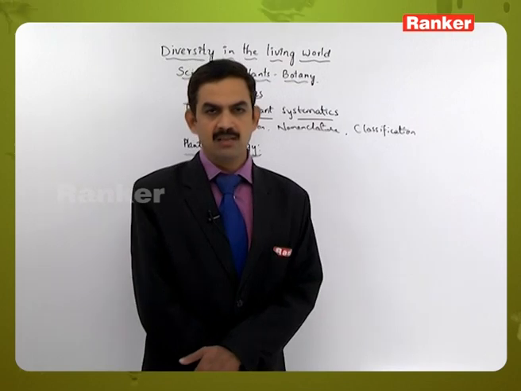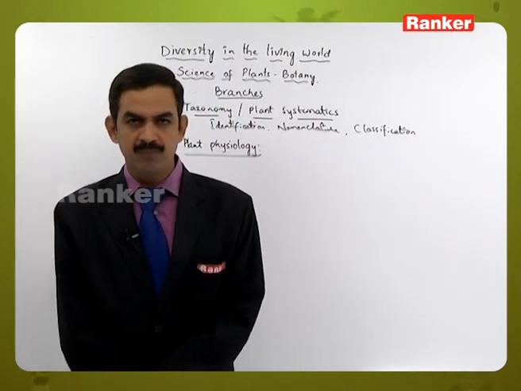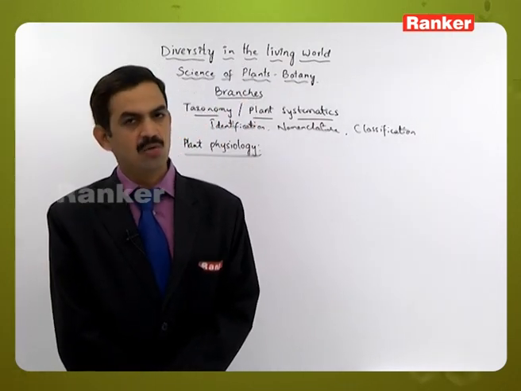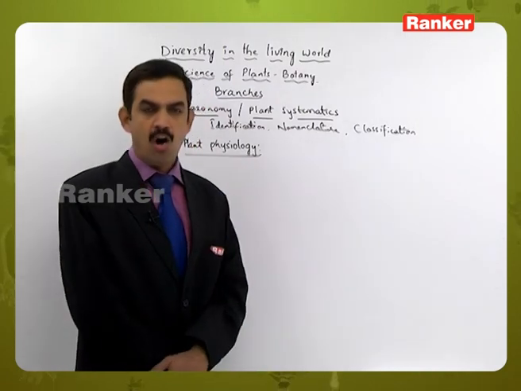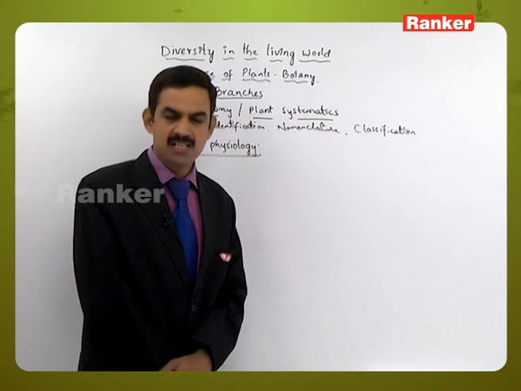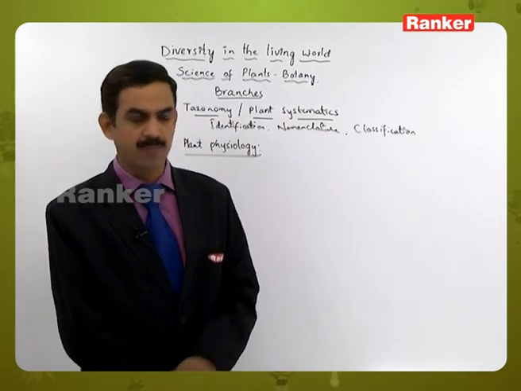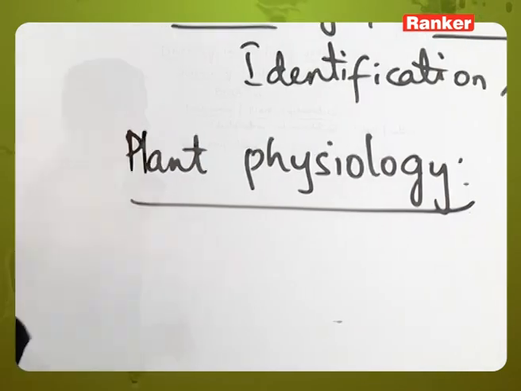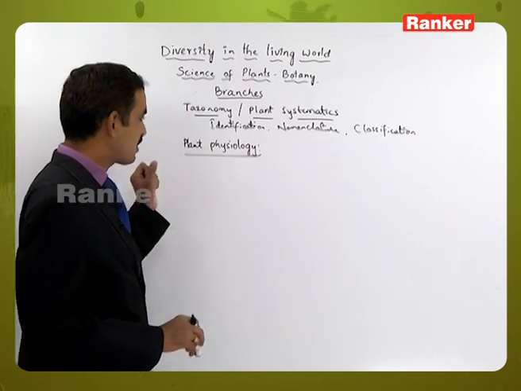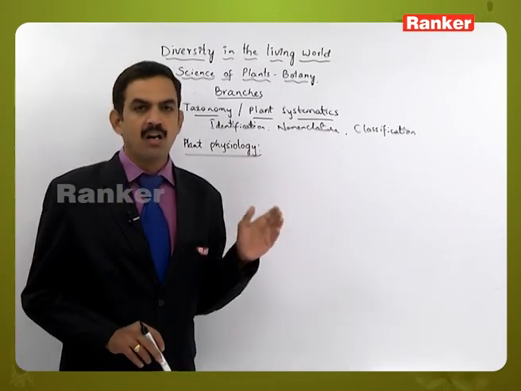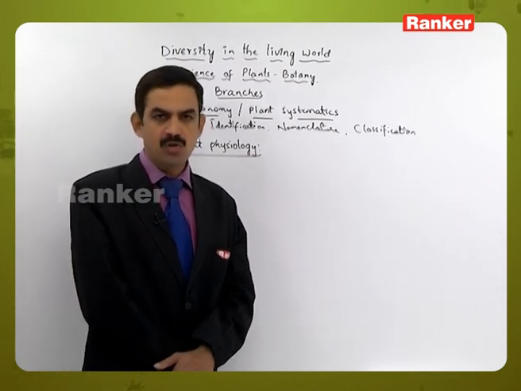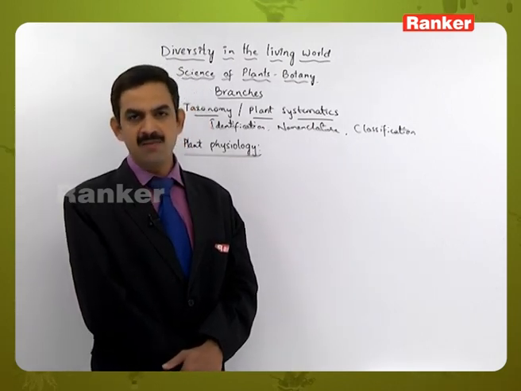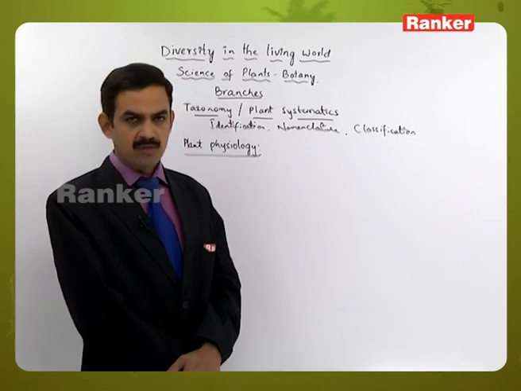Physiology means the study of metabolism in an organism. The metabolism includes all the functions taking place inside that particular organism. When we talk about plant physiology, plants do not have different systems for performing various functions, but the tissues or tissue systems perform those functions.